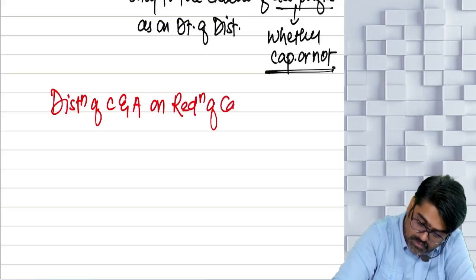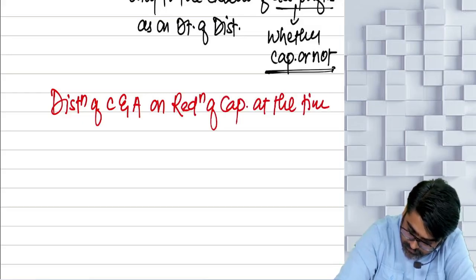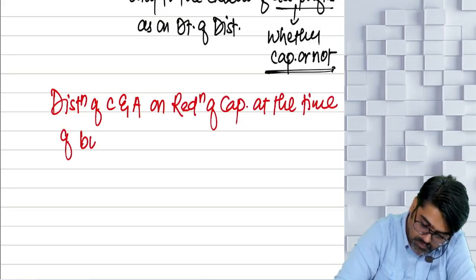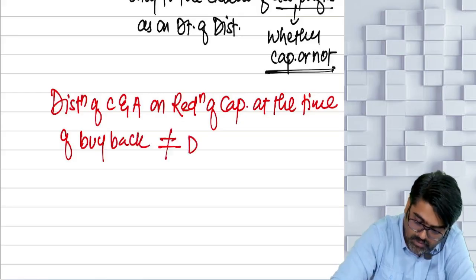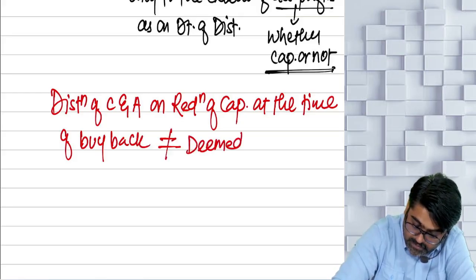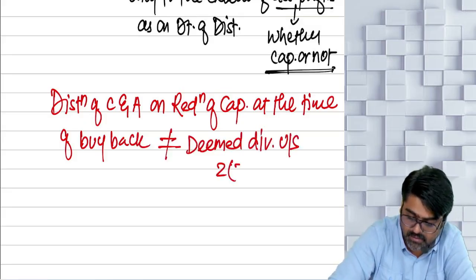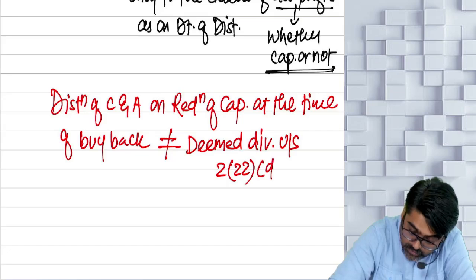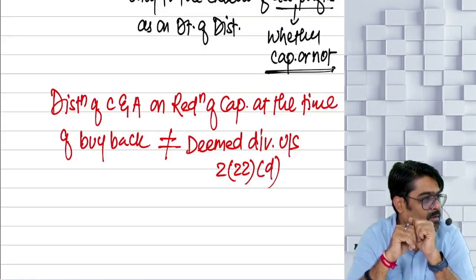Reduction of capital at the time of buyback is not equal to deemed dividend under section 222D. Why they were saying like this, you know?